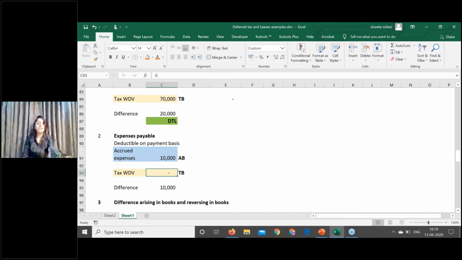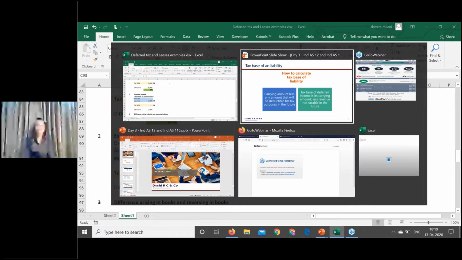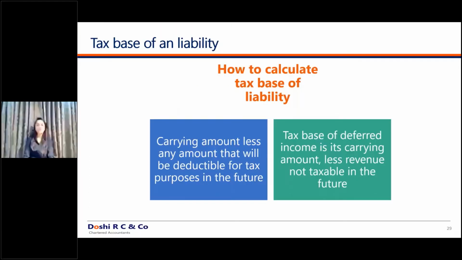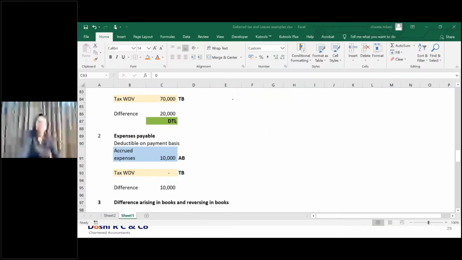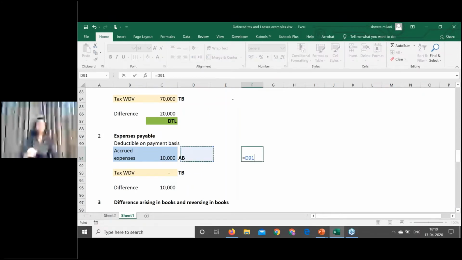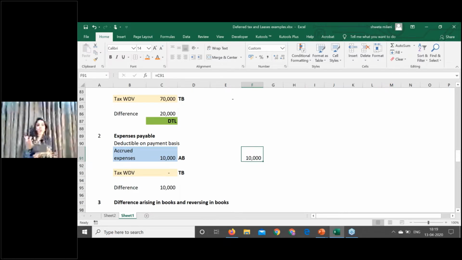Even if you don't understand this definition, it is all right. Tax base of a deferred income is its carrying amount less revenue that is not taxable in future. Suppose I have a deferred income in my books of accounts of rupees 10,000. What does deferred income mean? Income which is deferred to future years. Today I have already received the amount, but the income is not offered in my P&L and it is deferred for the future years. What is the tax base of such a liability?